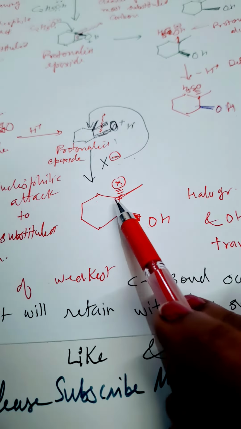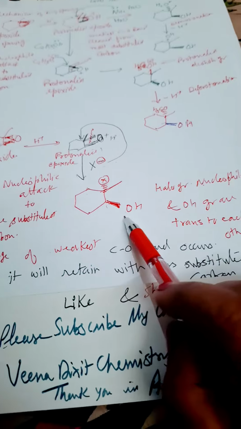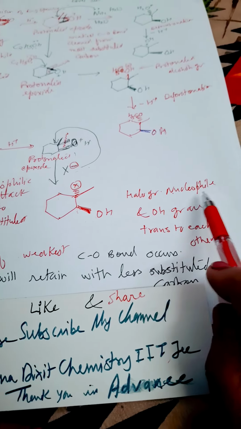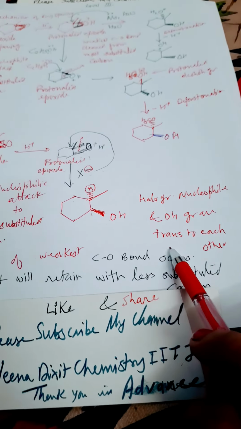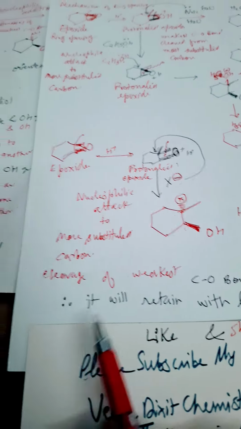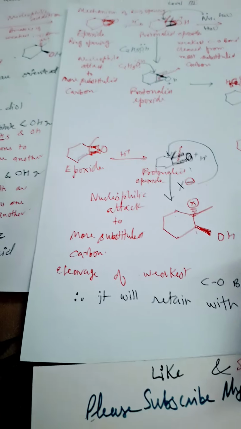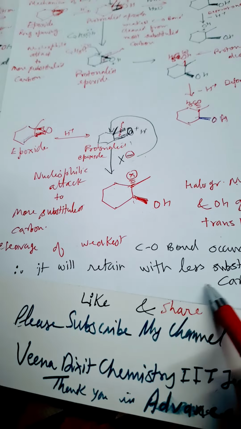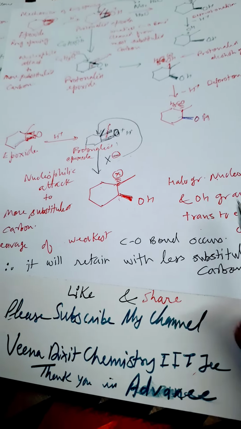They are trans to each other. That is why I made the hash and dash formula over here. The halo group, which is the nucleophile, and the OH group are trans to each other. Okay, the halo group and OH group are trans to each other. So this cleavage occurs always. The weakest CO bond will be cleaved, and it will be retained with the less substituted carbon.